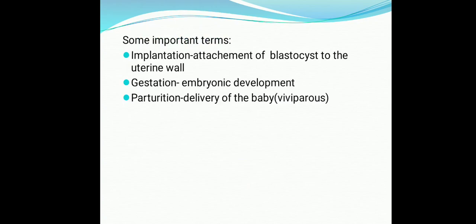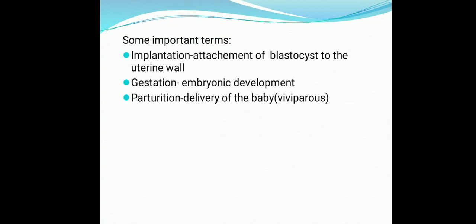Second is gestation. The whole embryonic development period is called gestation. In human beings it is 9 months. The third term is parturition. Parturition means delivery of the baby. That's why human beings are called viviparous.